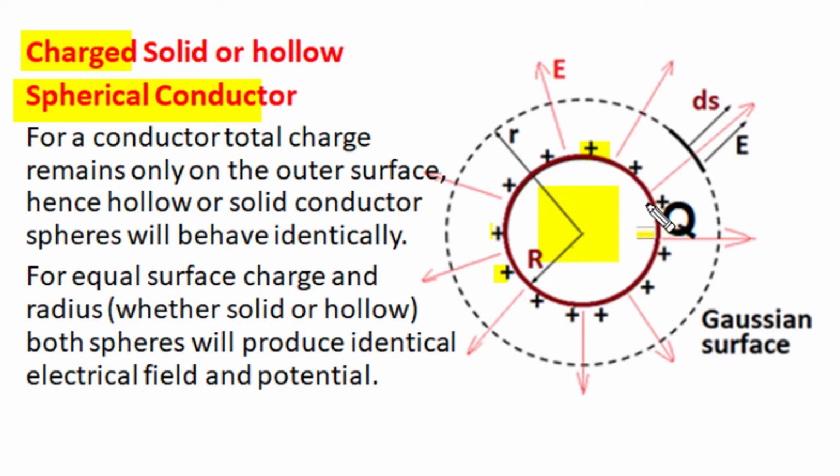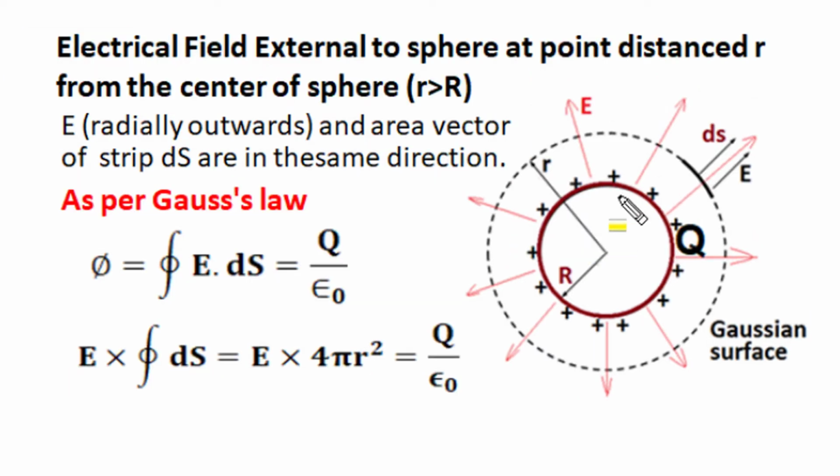So for equal amount of charge on the surface and radius, a solid spherical conductor and a hollow spherical conductor both produce identical electric field and potential everywhere. To find out electric field at an external position from this charged spherical conductor at a distance small r from the center, which is greater than radius of sphere capital R, we'll construct a Gaussian surface passing through the observation position, and for symmetry, this Gaussian surface is a common center spherical surface.